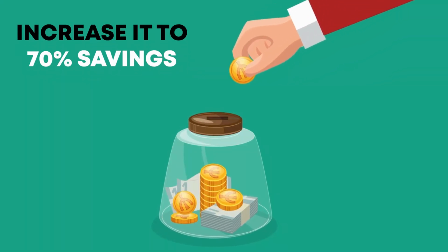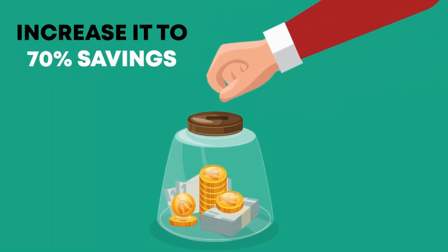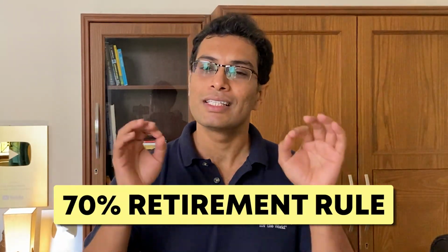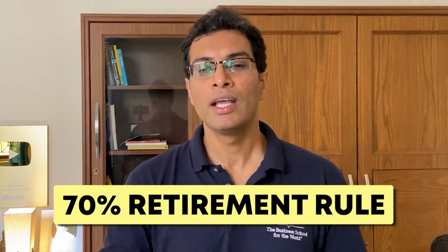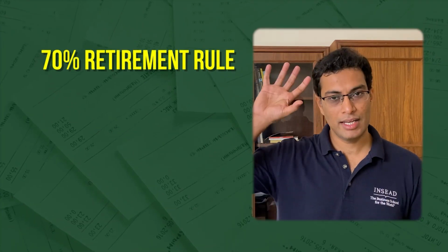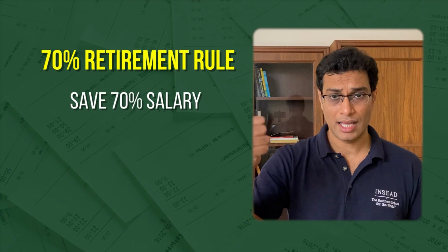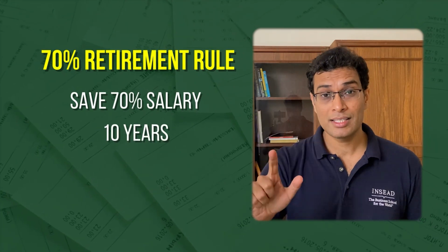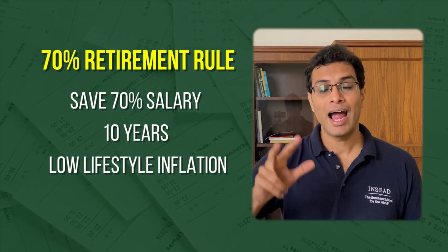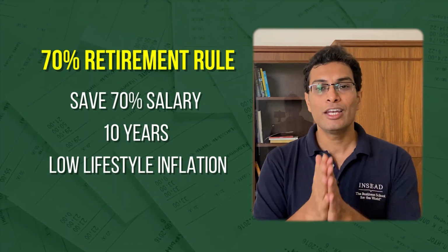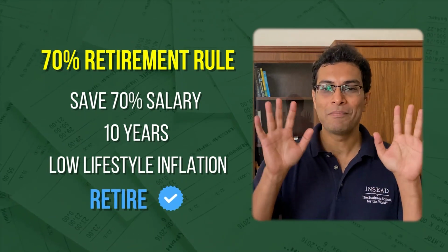Now, over time, what I would recommend is that you move that savings amount all the way to 70%. Now, why did I come up with this 70% figure? Why not 80%? Why not 60%? Why not 50%? Because this is called a 70% retirement rule. Now, if you can save 70% of your monthly salary, this is a very ambitious amount, no doubt about that. But if you can save 70% of your monthly salary for a period of 10 years without inflating your lifestyle and continue with that lifestyle, then you can technically retire. This is what the math tells us.